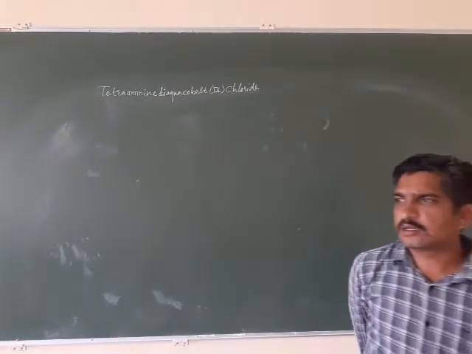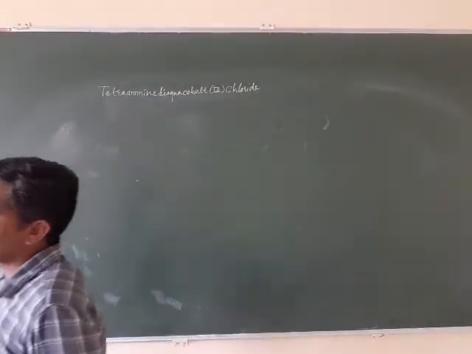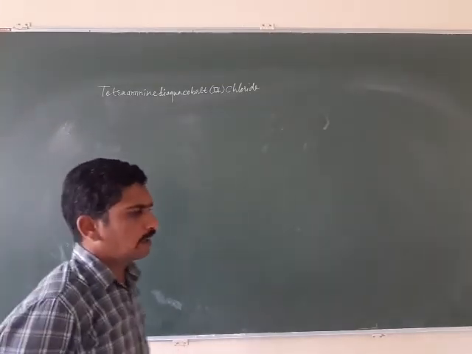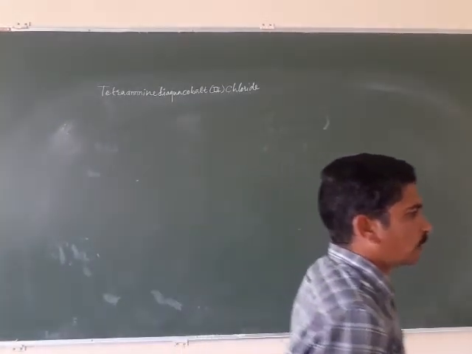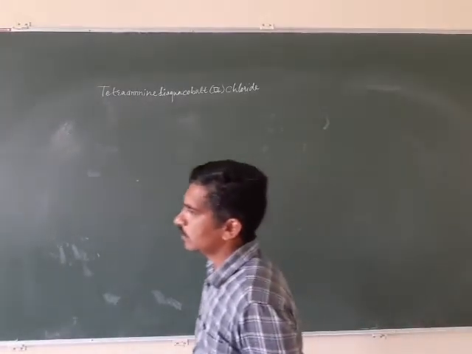If the coordination entity is a charged species, then we have to write the proper charge in the format of number and then sign, positive or negative, whatever it may be. So these steps we have to follow.